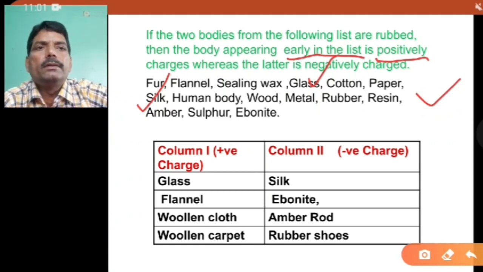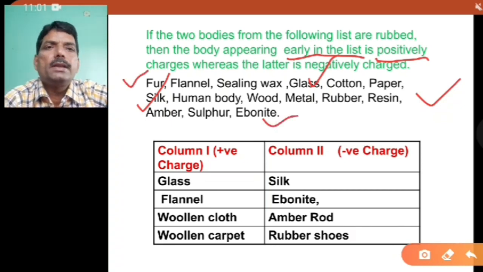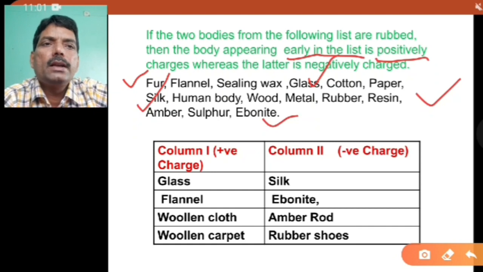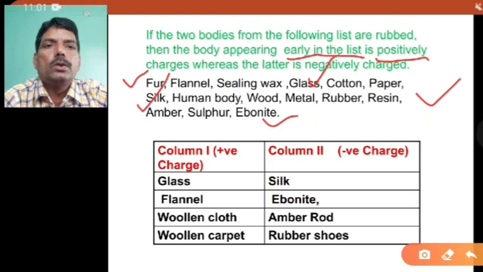Similarly, in the case of fur and ebonite, when the fur is rubbed with the ebonite, the ebonite becomes negatively charged and the fur becomes positively charged. So this is a very important sequence, by means of which you can remember that the one which comes earlier becomes positive, and the next one becomes negative.